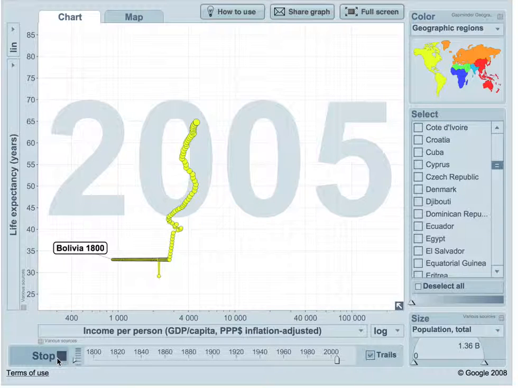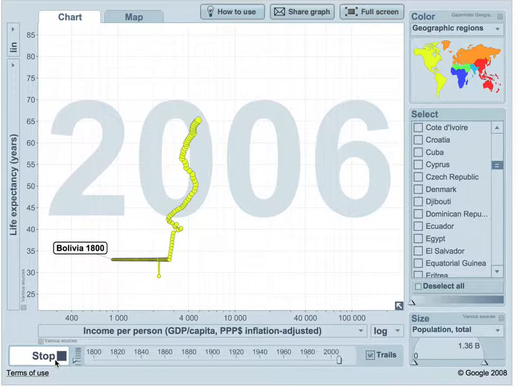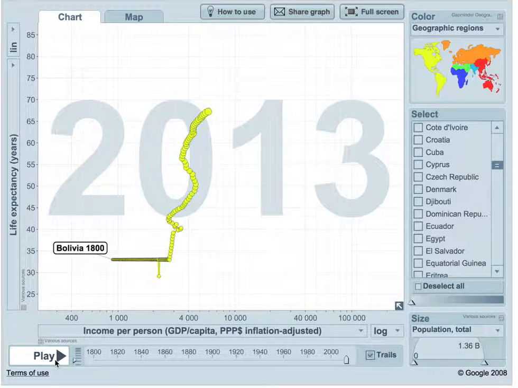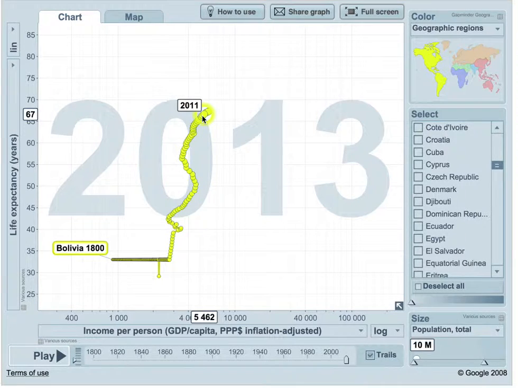Income per person can be affected by healthcare, standard of living, and production of food, which according to statistics is pretty developed for a country like Bolivia. And as you can see, by 2013, the income rose pretty rapidly, to $5,900 per person and a life expectancy of 67 years.